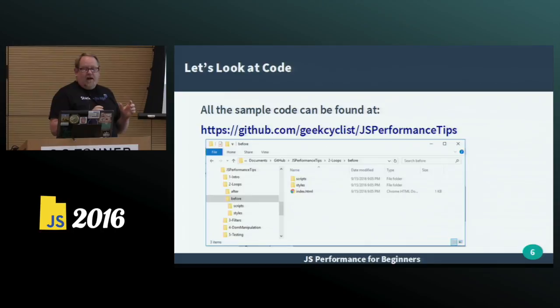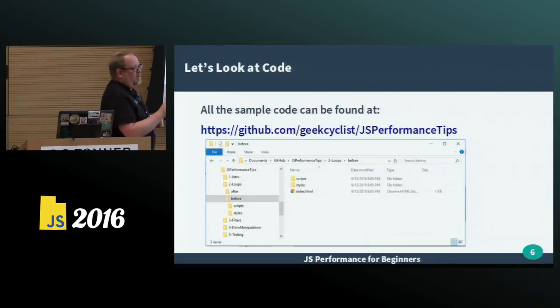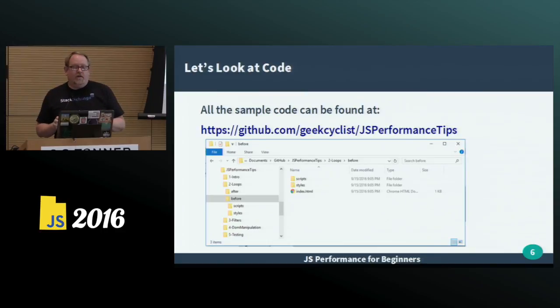So I'm going to leave this slide up for just a minute if you want to take a picture or if you want to just type it out. The entire set of code, the workshop for this code, is available at this GitHub.